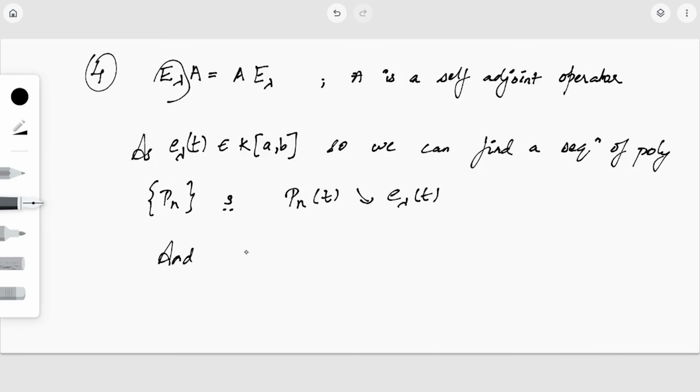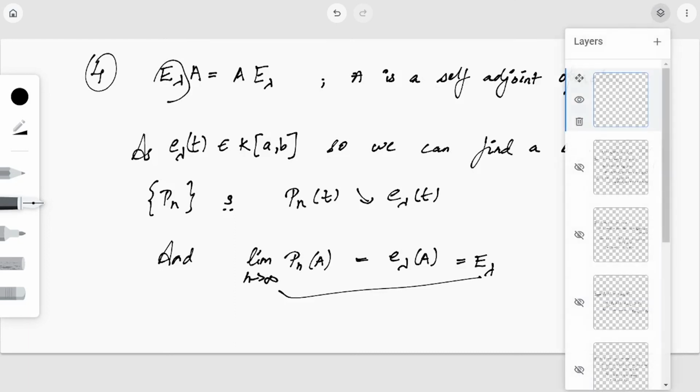And how did we define the operator? It was the strong limit of the sequence of operators Pn of A, which is equal to E lambda of A. Right, so this is the definition. This is what we have obtained from the definition of an element in K of AB. Now E lambda of A is nothing but E lambda. So we just apply this definition to prove this. It is a very simple and easy process.